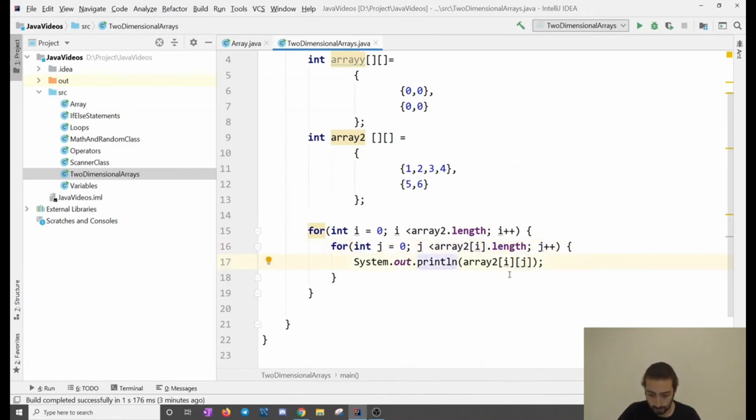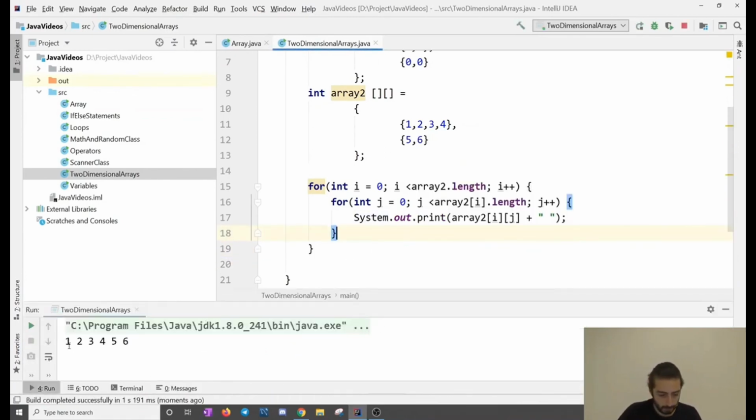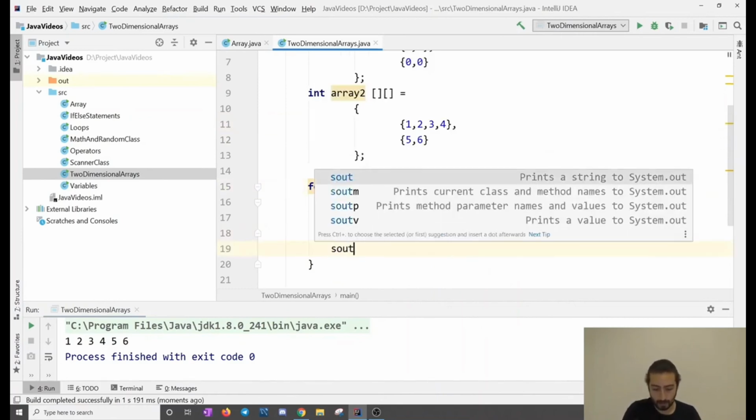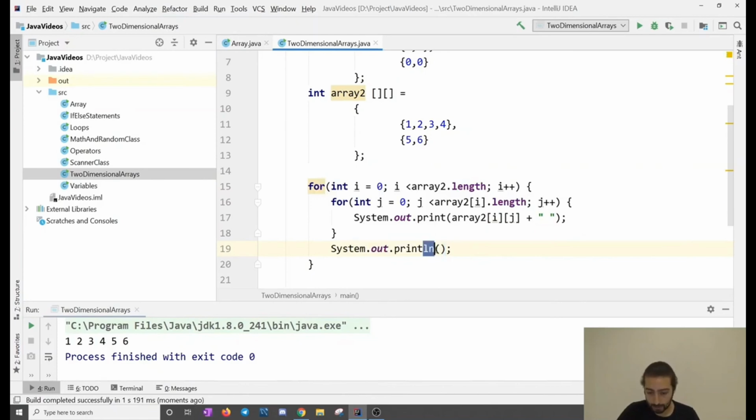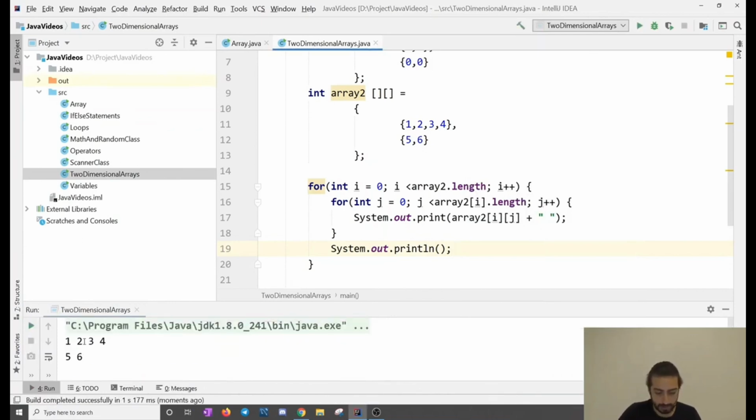Since this is println, it's always going to go to the next line, but I can do it this way. As we always do, it's going to put a space, and then an empty System.out.println to go to the next line. Actually, let me show you what I mean. If we do it like this, it's going to be 1 2 3 4 5. We're not going to be able to see the array separation. If you want to separate it, do you remember this is the array's numbers, right? After the first array, if we want it to skip a line, we write System.out.println. This line skips a line, and then we run the code, and it skips a line after 0.